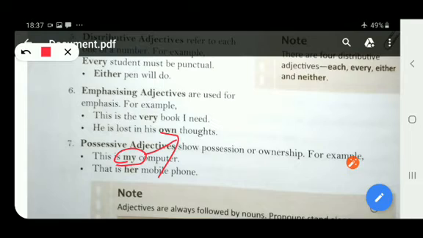That particular computer belongs to me. That is her mobile phone. This word her is also showing the ownership. This particular mobile phone belongs to whom? That particular mobile phone belongs to her. So possessive adjective means possession or ownership.